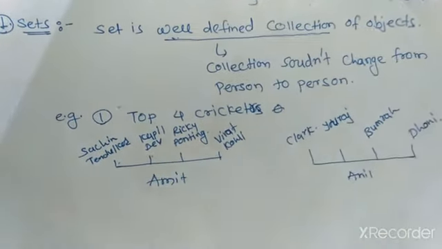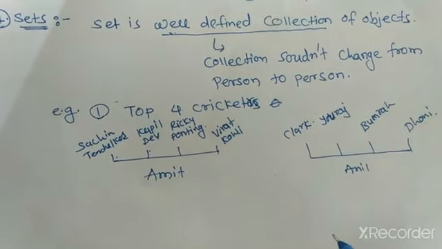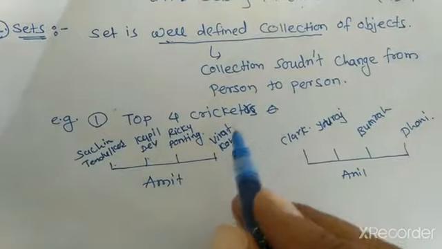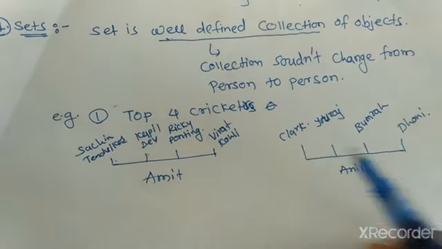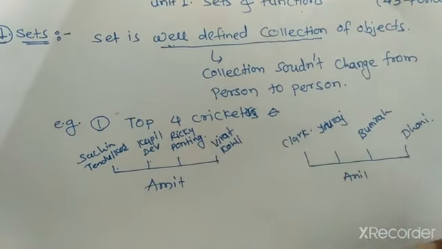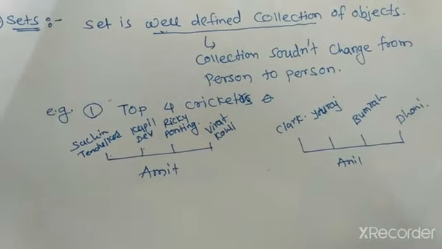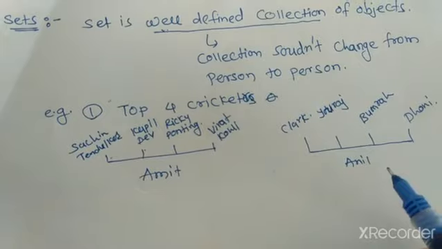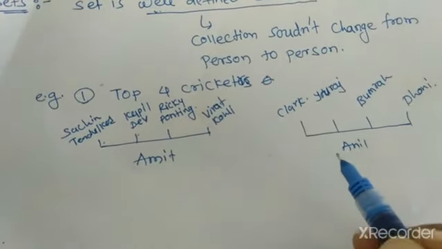If we see both persons, Amit and Anil, Amit says that the top 4 cricketers are Sachin, Kapil, Ricky Ponting and Virat Kohli, and Anil says Clark, Yuvraj, Bumrah and Dhoni are the top 4 cricketers. Both of the persons give different cricketers.